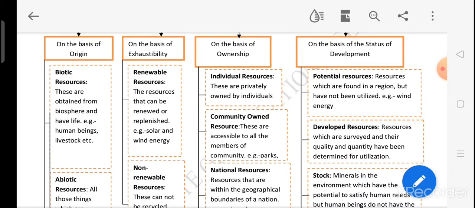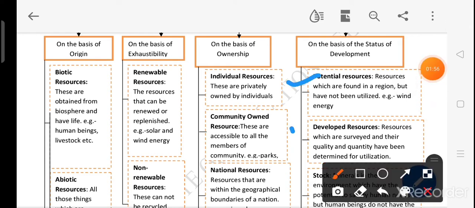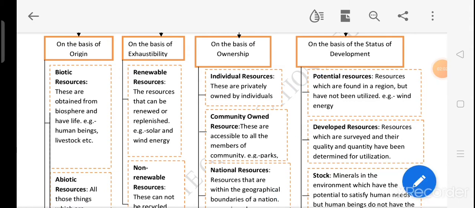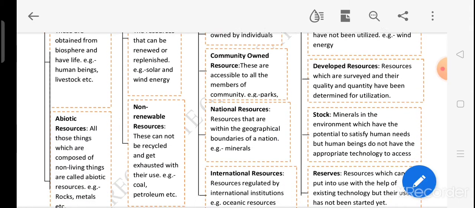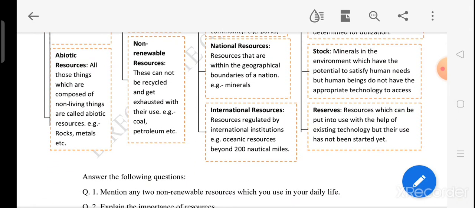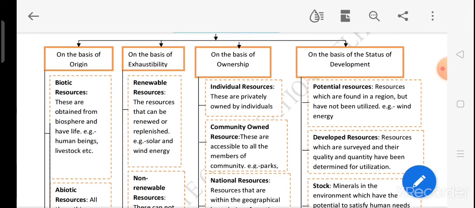And finally, on the basis of the status of development, we can classify the resources as potential resources, developed resources, stocks, and reserves. So these are the subsets of the classification of the resources on the basis of the status of development. Let's see one by one.